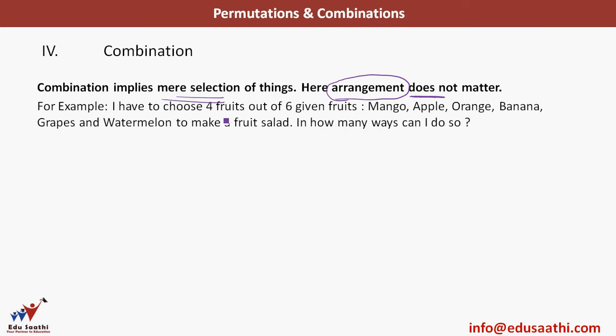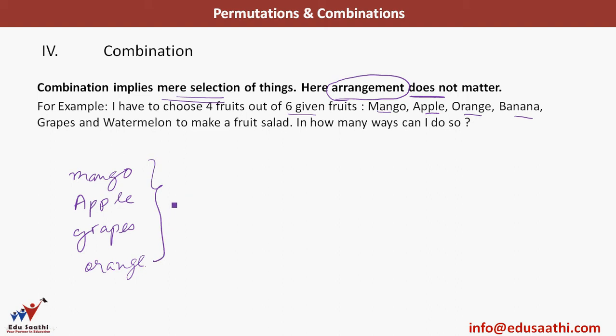I have to choose 4 fruits out of 6 given fruits. Now, which fruits do I have? I have mango, apple, orange, banana, grapes and watermelon to make a fruit salad. In how many ways can I do so? Now imagine that I like these 4 fruits. I like mango, I like apple, I like grapes and I like orange. So I don't like watermelon and banana. So I've chosen these 4 fruits out of the given 6 to make a fruit salad.